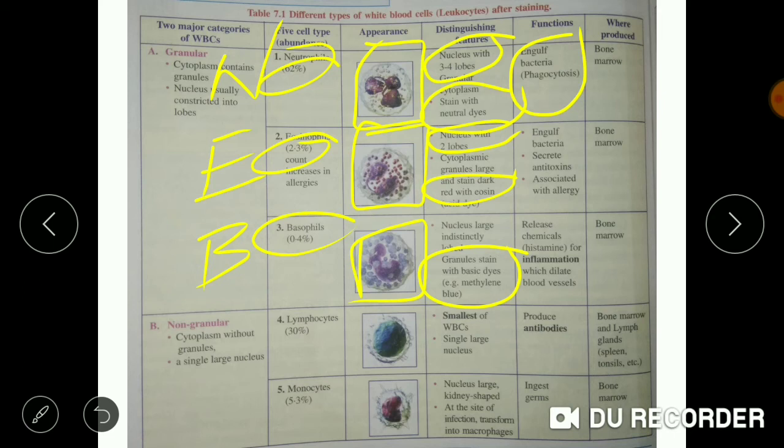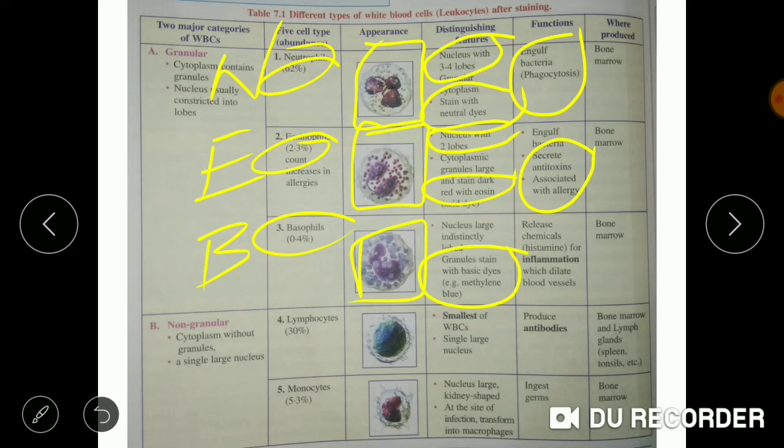Then the function of eosinophils is that it either engulfs the bacteria or it secretes antitoxins. It is also associated with allergy. It releases antitoxins which kill the harmful substances or foreign organisms.